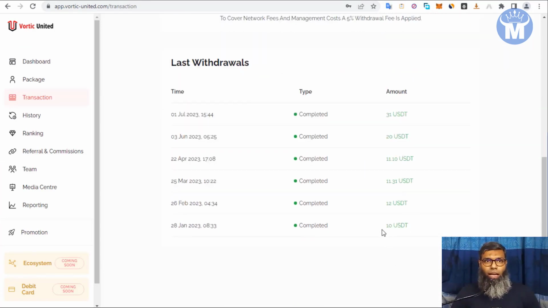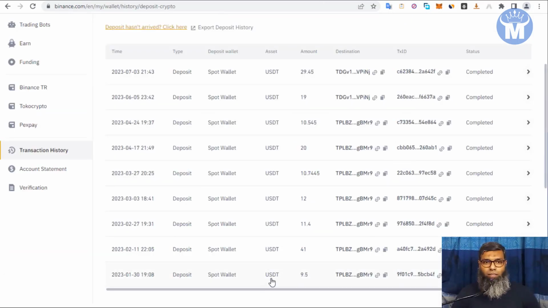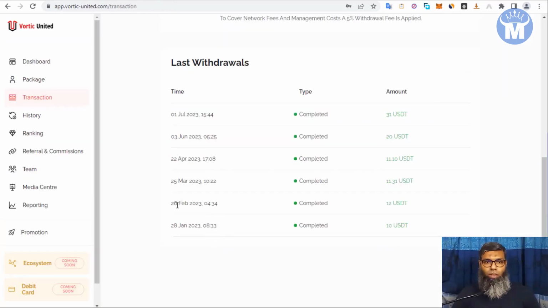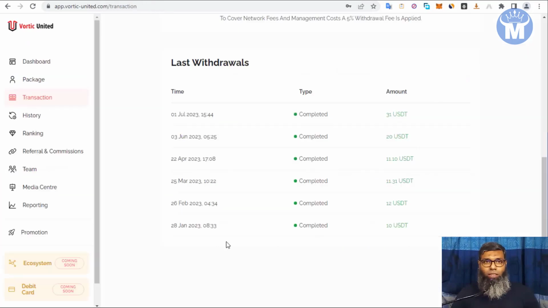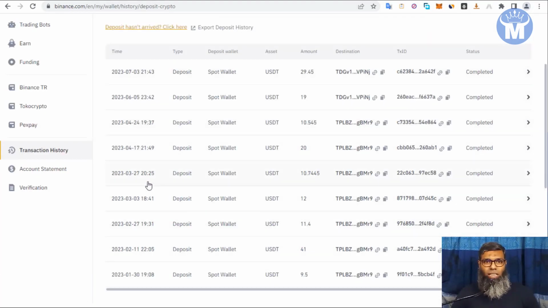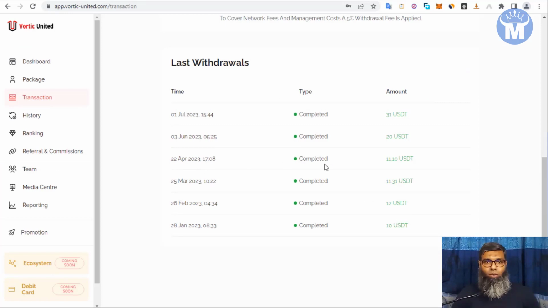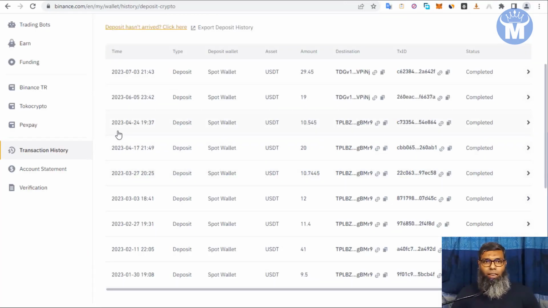In January I got like $9.5 here. In February, $12, I get like $11.4. On March, $11.31, so that is $10.74 on March. And then on April, $11.10, which is like $10.54.